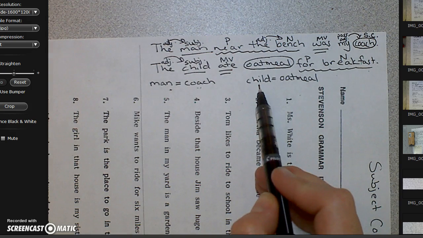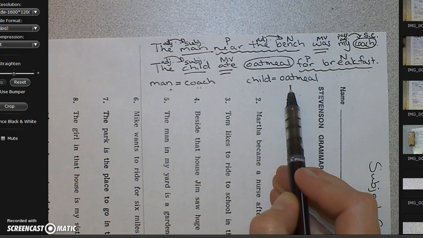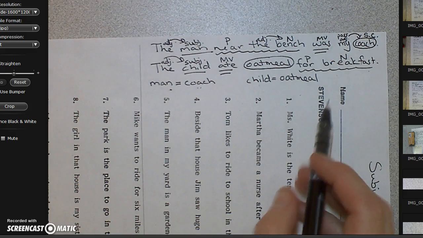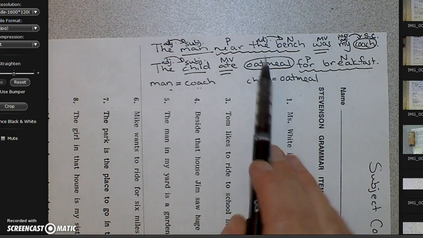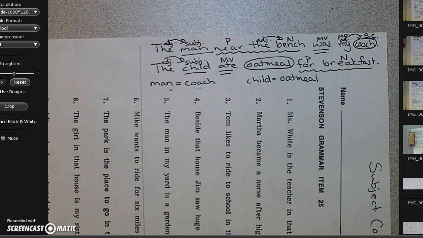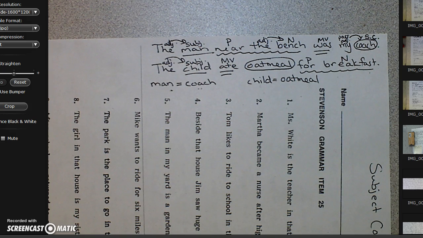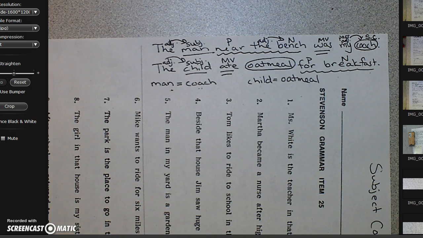Now, does the child equal oatmeal? No, a child is not oatmeal. So it is not a subject complement. It is a complement, but it's not a subject complement. We will hopefully get to find out what kind of complement it is, but I don't know, because the year might be over by then.